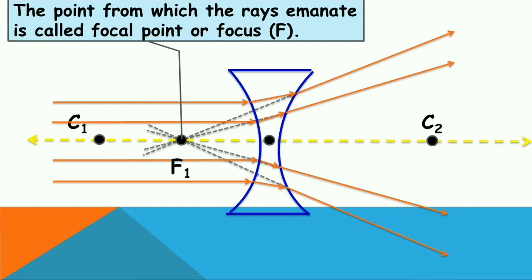And when light rays travel from right side to left side, automatically they will also meet at the same point, and that can be noted as the focus of the second surface. This is all about the focus. I hope you understood.